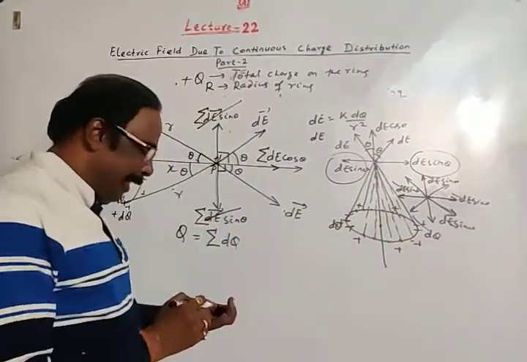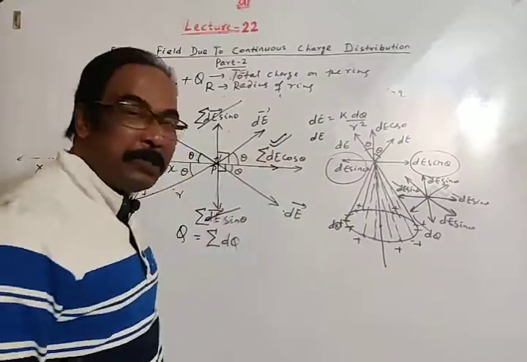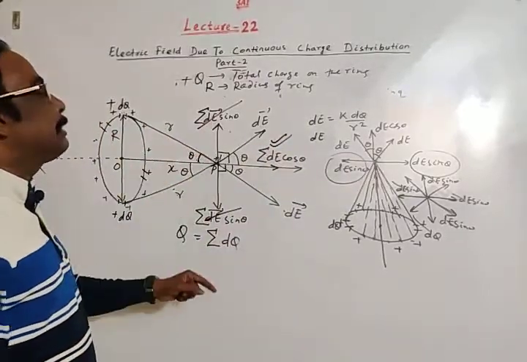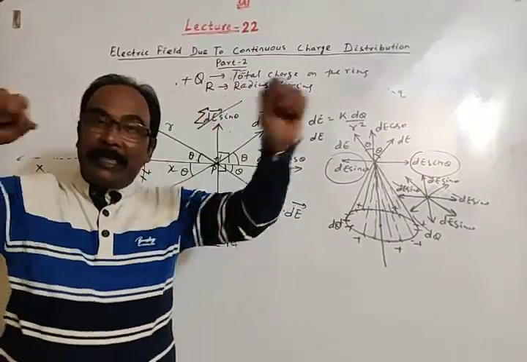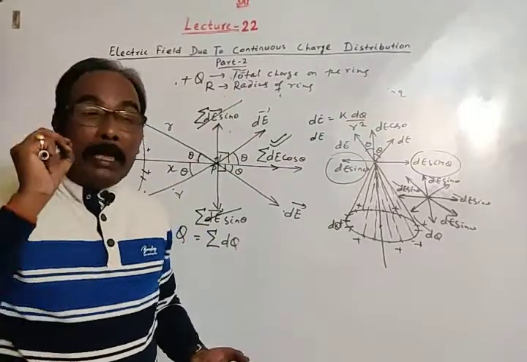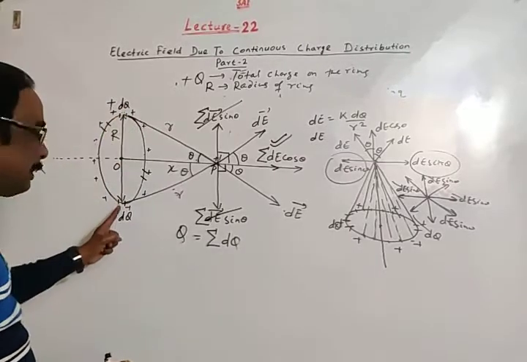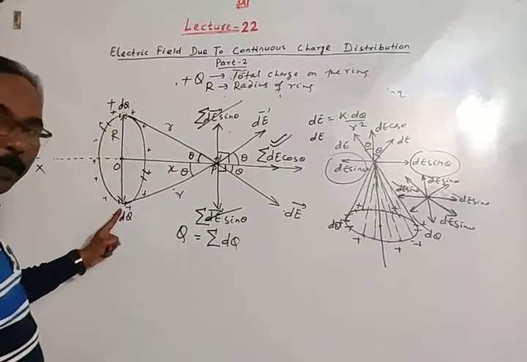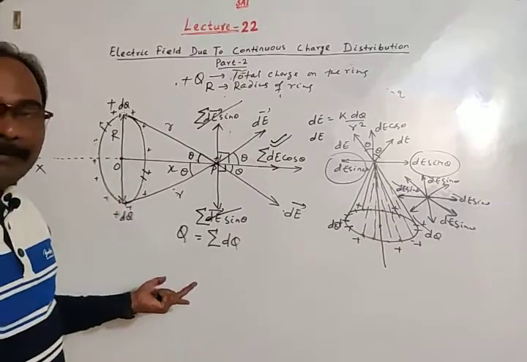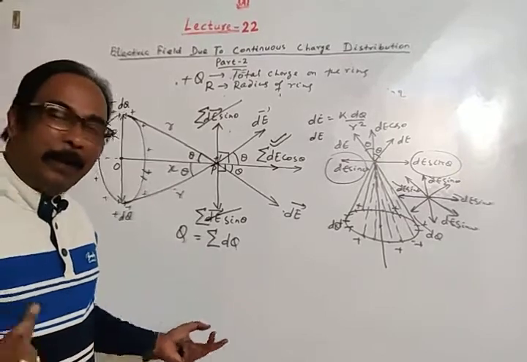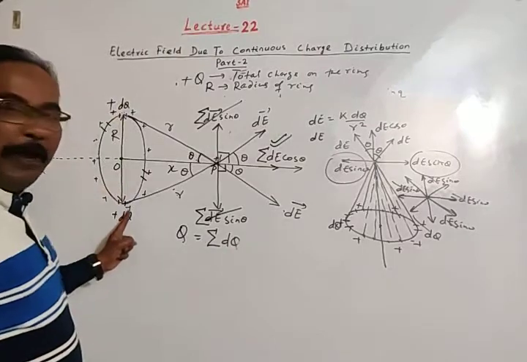So the resulting electric field will be due to the sum of dE cos theta, because all the dE sin theta components are directed in all directions in space. So dE sin theta due to any charge dq will be cancelled by the charge dq at the opposite point.